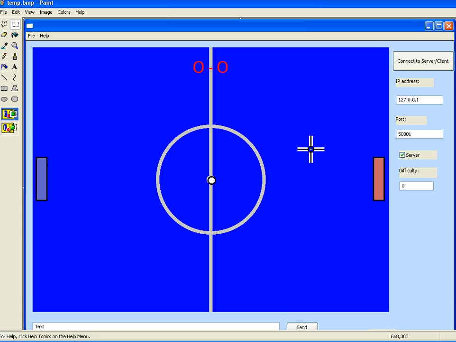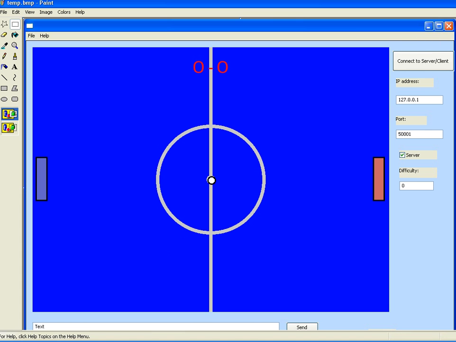Here is a simple game I just created recently, and it's a ping pong game where two players can play via internet. So here is the graphics. This is the SFML graphics library used here, and there is a wxWidgets graphical user interface here, the buttons and edit boxes and everything, and this is done with CodeBlocks, which is here.